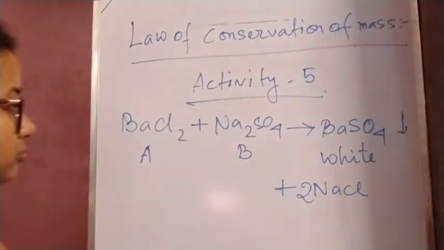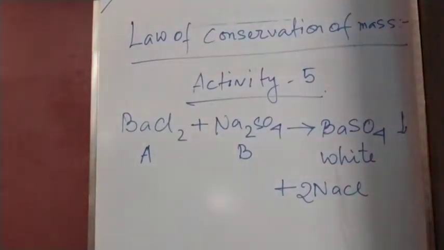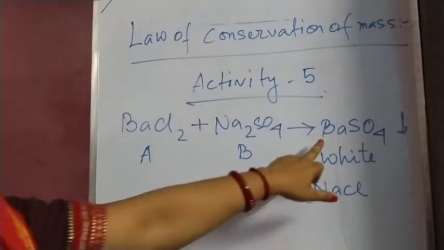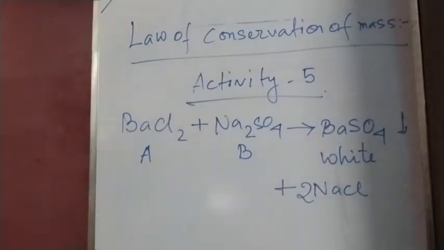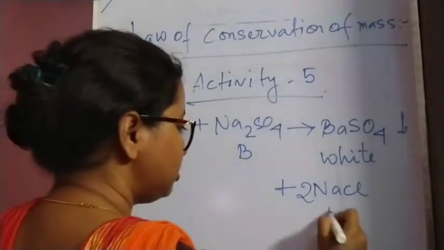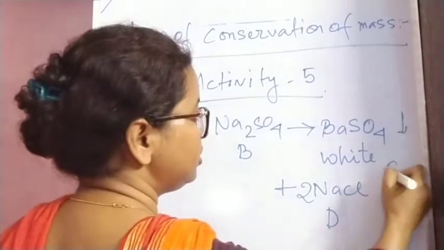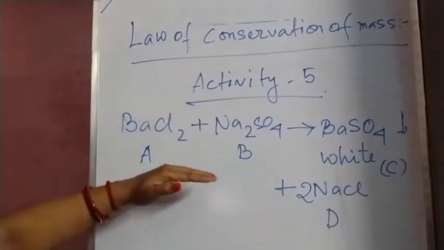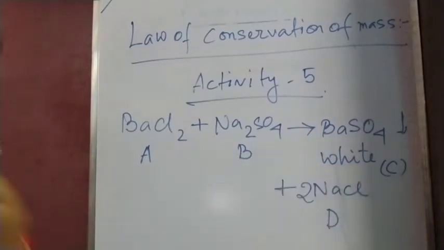This is the balanced equation for this reaction. Barium sulfate is C and sodium chloride is D. So these are the reactants and these two are the products.